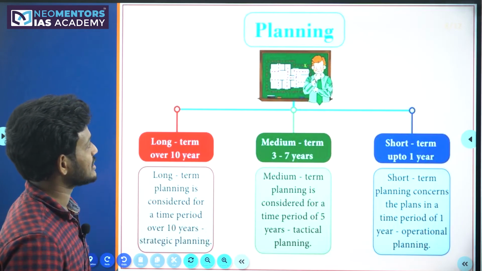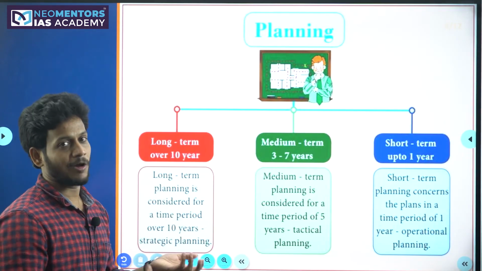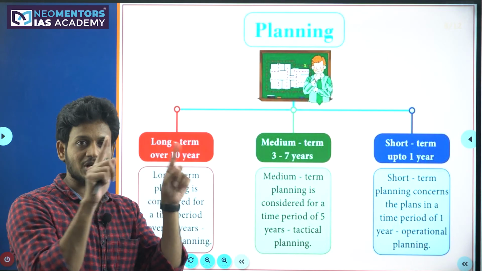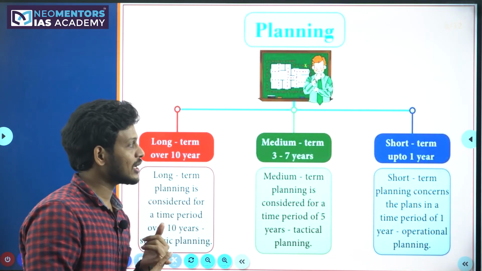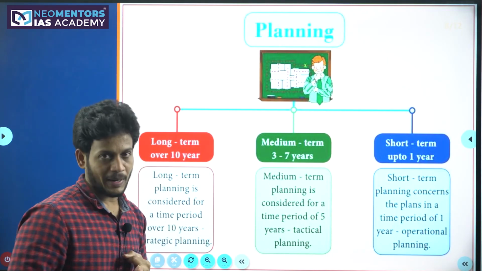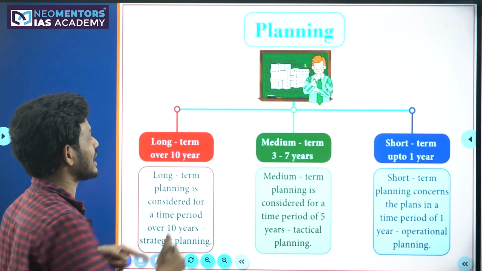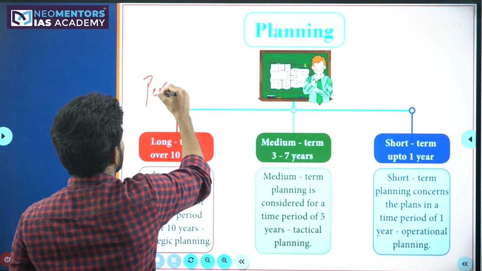So the next part is what type of planning we actually followed in India. In the earlier structure part itself, I told you about short term, medium term, and long term planning. In India, the long term planning we actually call perspective planning.